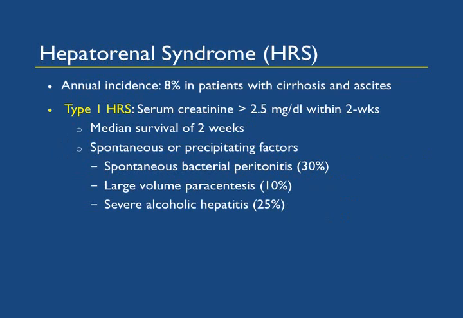Hepatorenal syndrome is one of the most ominous complications of patients with cirrhosis and ascites and carries a very poor prognosis. The annual incidence of hepatorenal syndrome is 8% in patients with cirrhosis and ascites. Hepatorenal syndrome is of two kinds. Type 1 is defined as serum creatinine greater than 2.5 mg per deciliter within 2 weeks. The median survival after the onset of type 1 is 2 weeks. It could be spontaneous or precipitated by spontaneous bacterial peritonitis, large volume paracentesis, or severe alcoholic hepatitis. In the parentheses are the rates which are seen with the associated precipitating factors.